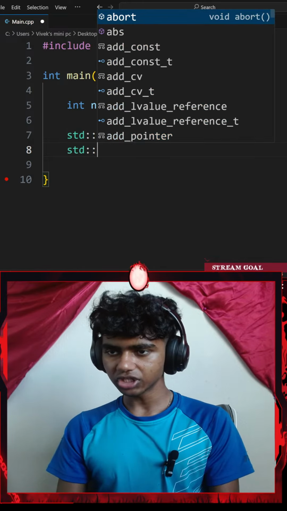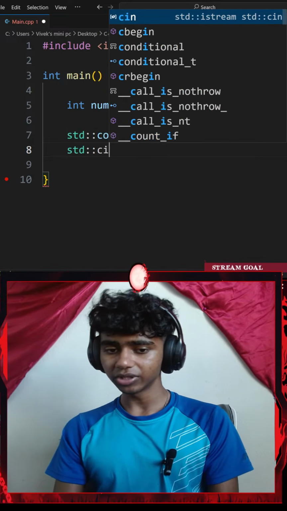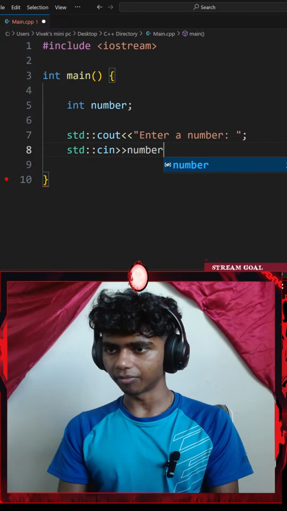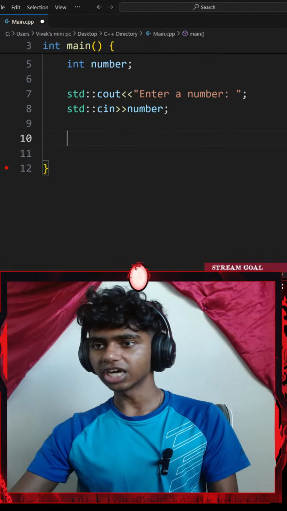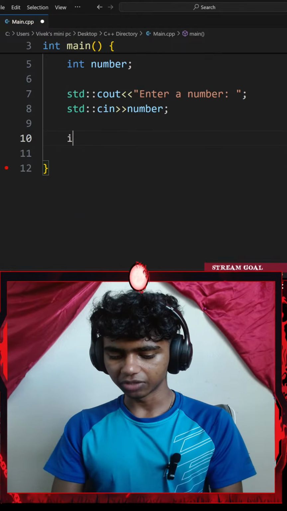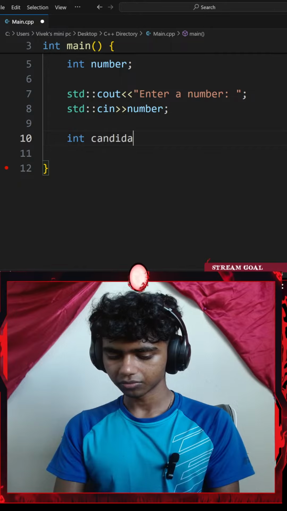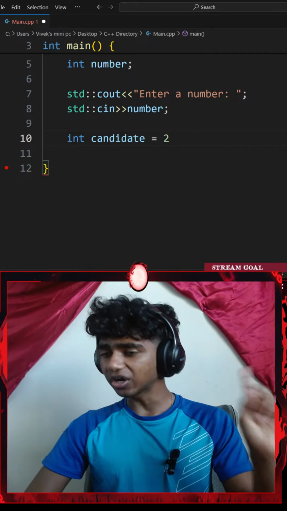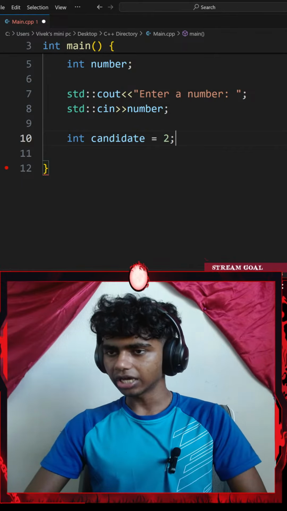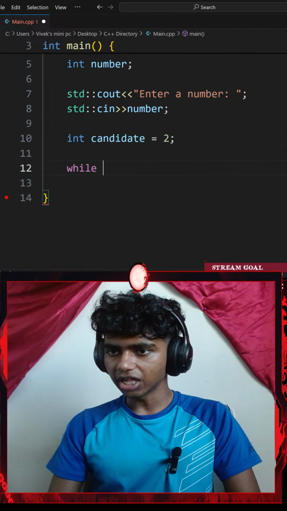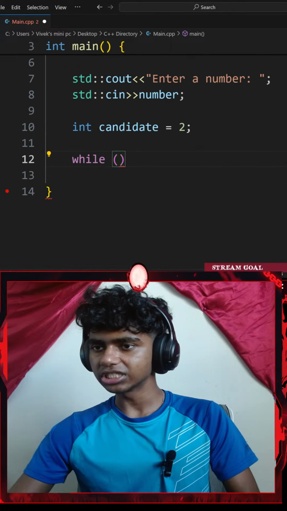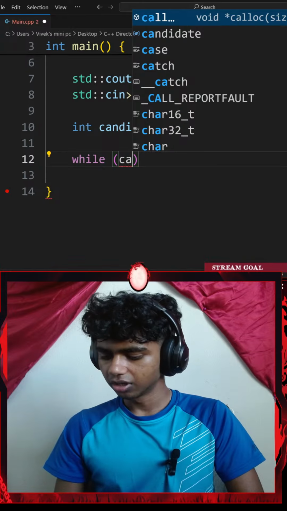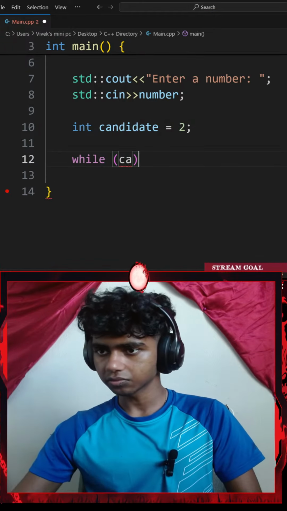Okay, and then I add another standard console. This time I'll go with a standard console input with an extraction operator. I'm going to be extracting my number. Okay, next up, let me go ahead and add a candidate variable. I'll go with integer candidate. This is going to be set to 2. The candidate counts backwards this time. Okay, I think the logic should be same. I'll go with a while loop. So while a pair of parentheses, I'll go with while my candidate.